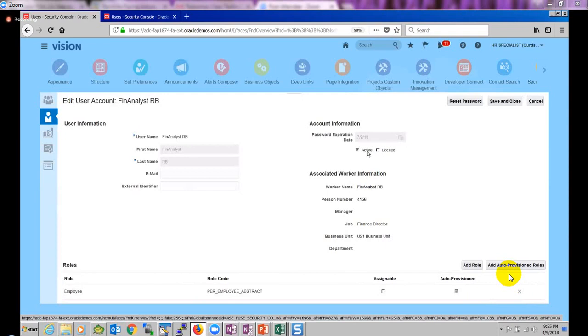Active or inactive happens automatically based on the employee status: if the employee has an active assignment, the status will be active, and if the employee got terminated or suspended, then it becomes inactive. But locked is for the administrator, who can lock the system for a while. Similarly, the lock can be enabled if a person tries to enter the username wrongly 5 times. So it serves both purposes.